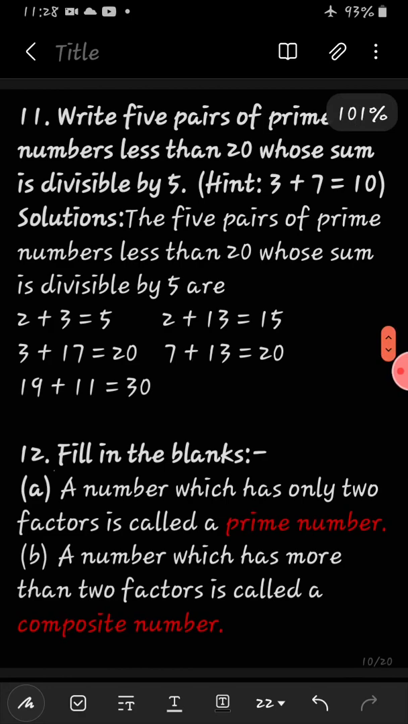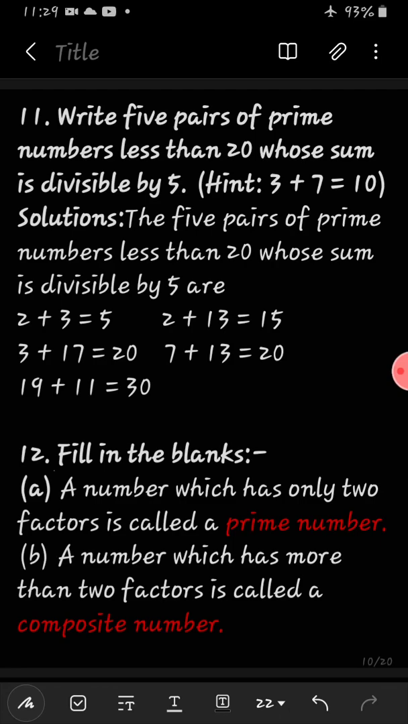So 19 and 11. After adding we get 30. Don't think of the result, okay? The result need not be less than 20. The prime numbers should be less than 20. So the numbers we are taking, 19 plus 11, are less than 20, but the result can be more than 20. No problem, okay? So 30 is divisible by 5. Hope you have understood this.